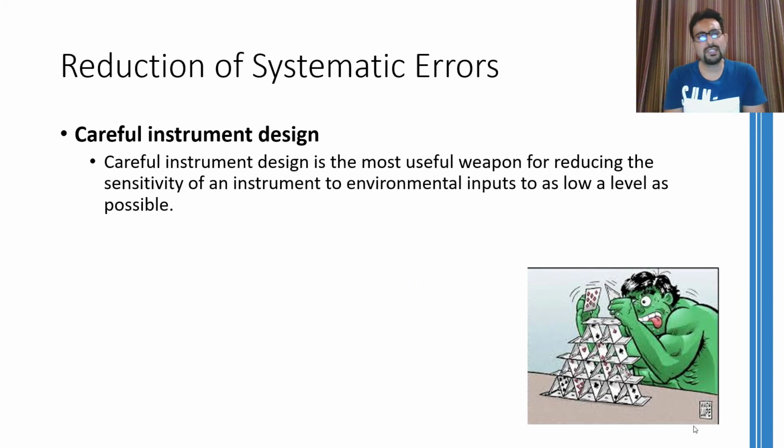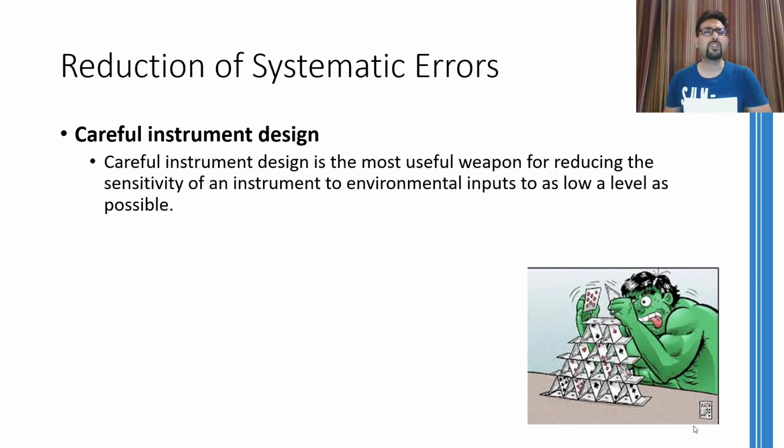So we have seen some sources from where systematic errors can arise. Now I'm going to talk about how we can reduce or remove these systematic errors. Now there are many ways to reduce or eliminate these systematic errors. The first one is careful instrument design.